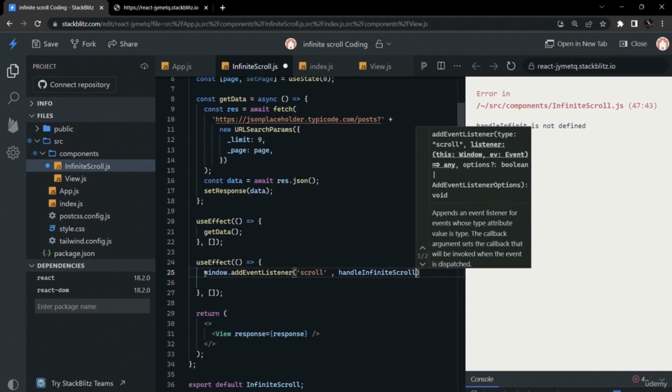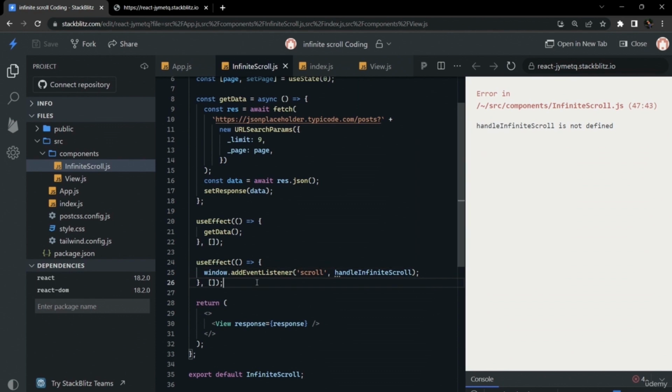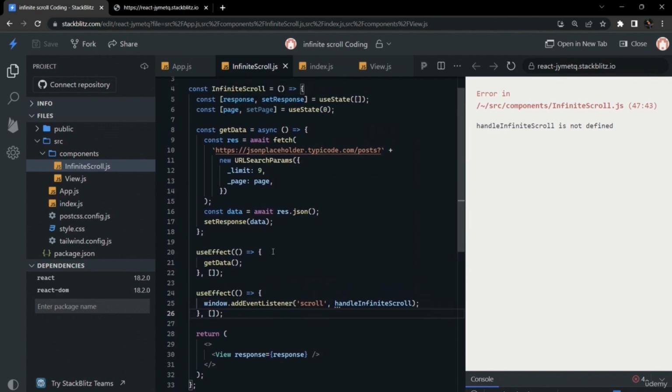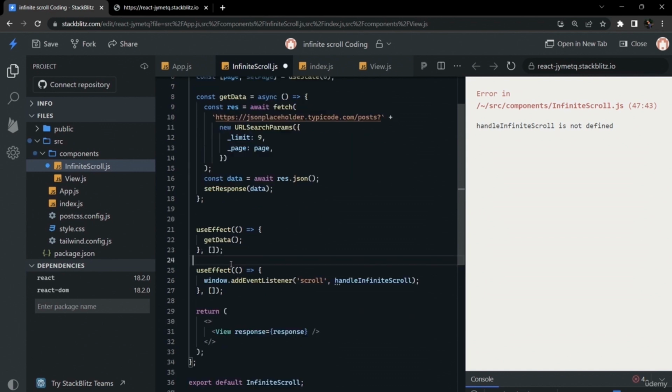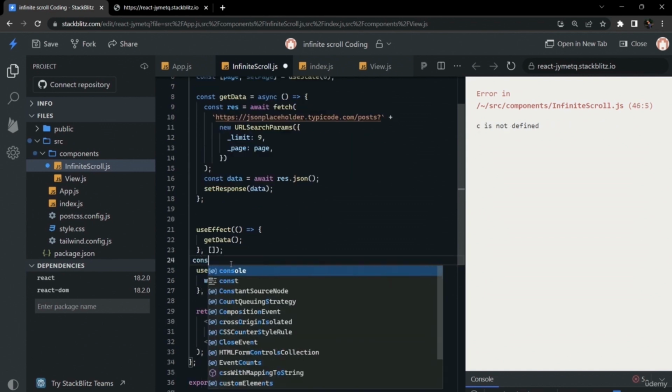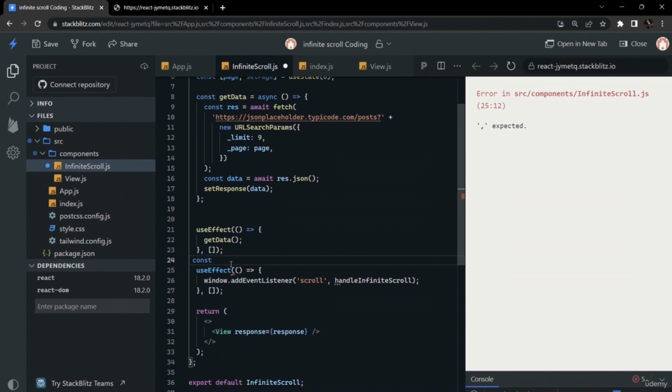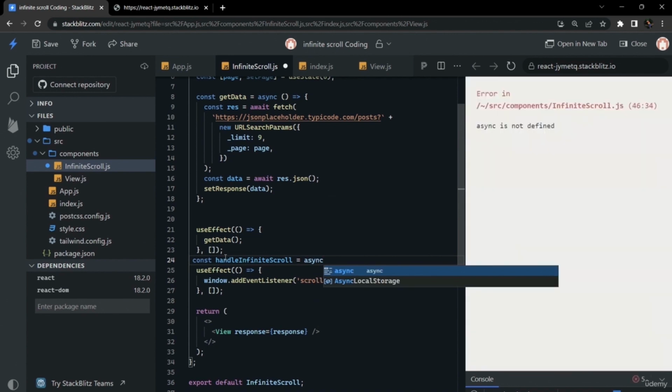That handler will be called handleInfiniteScroll. It will be called whenever a scroll event happens. So we will make the body for this handleInfiniteScroll. We'll make this function body above this.